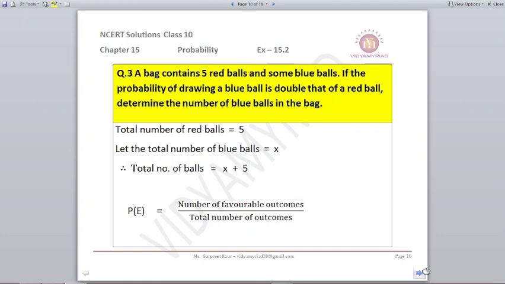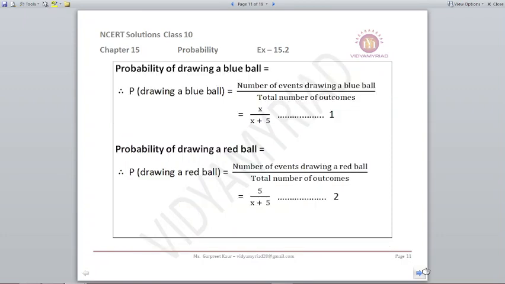So what is the total number of balls? That will be x plus 5. That is the total number of outcomes. Now when the probability drawn is for a blue ball, it will be x upon x plus 5. Let it be equation number 1. And when we have to draw a red ball, it will become 5 upon x plus 5, because there are 5 red balls. So 5 upon x plus 5 becomes our equation number 2.